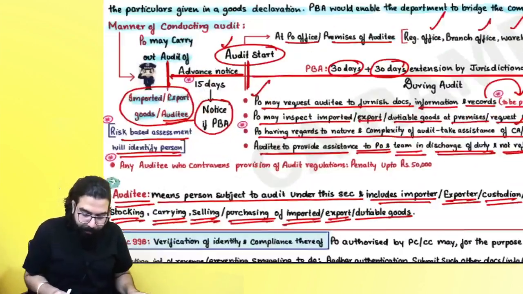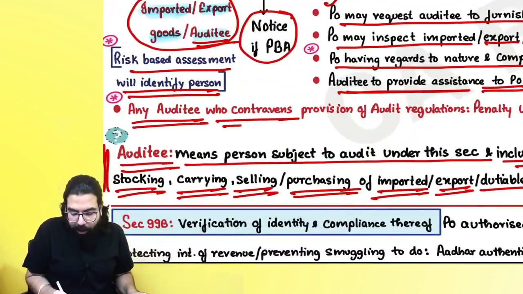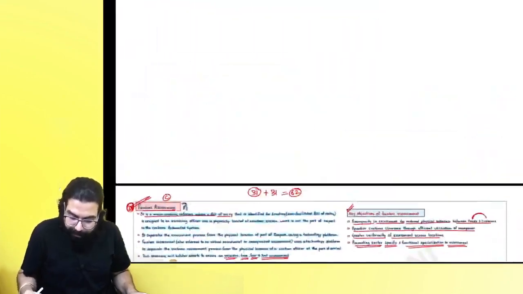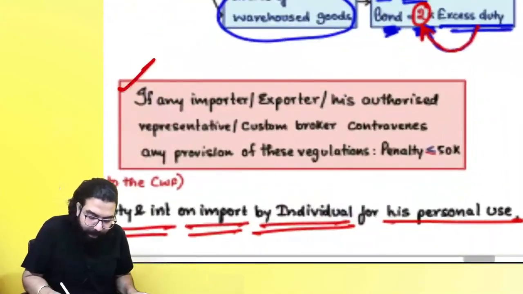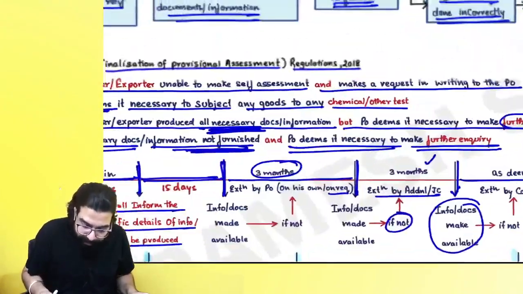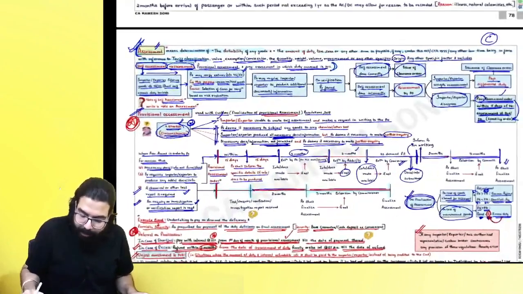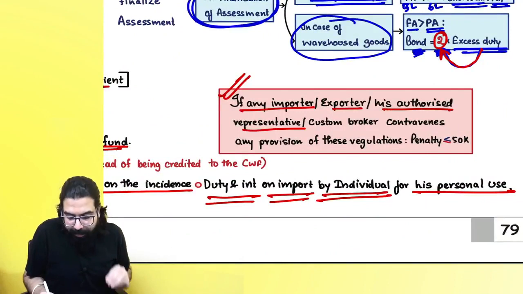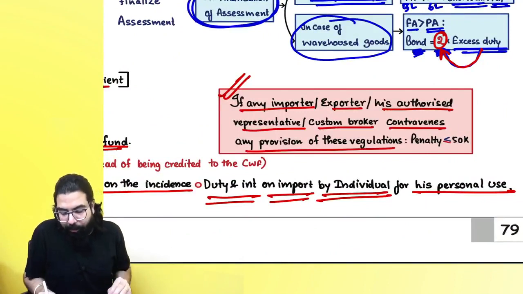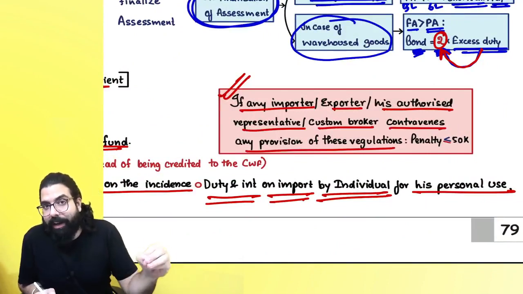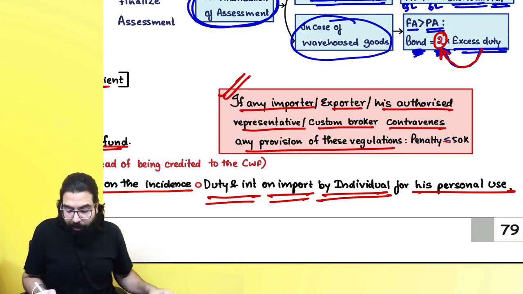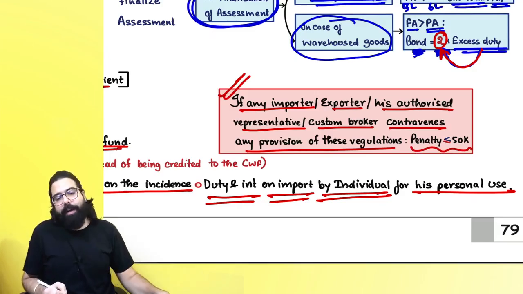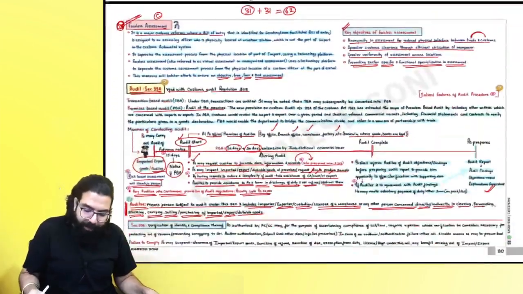Now, one question: always remember, any auditee who contravenes the provisions of the audit regulations, penalty is up to 50,000 rupees. The same penalty applies to provisional assessment. Whatever rules are there, if the importer, exporter, his authorized representative or customs broker contravenes any provision of the Customs (Finalization of Provisional Assessment) Regulations, then penalty is up to 50,000 there also.